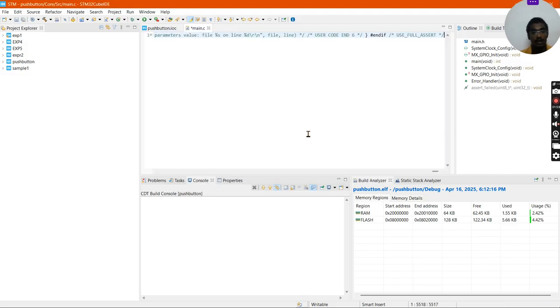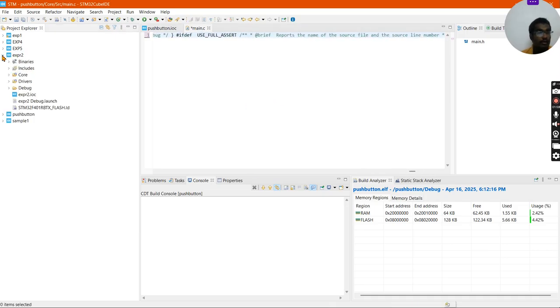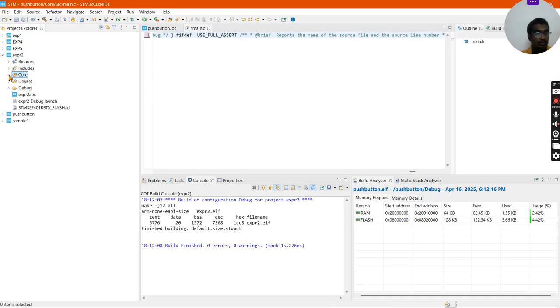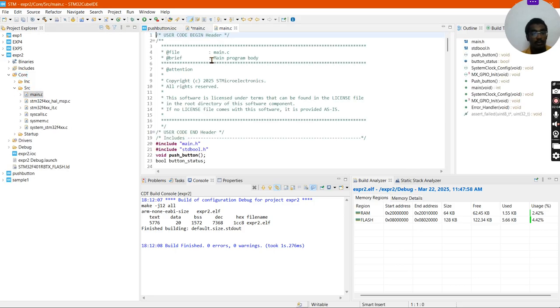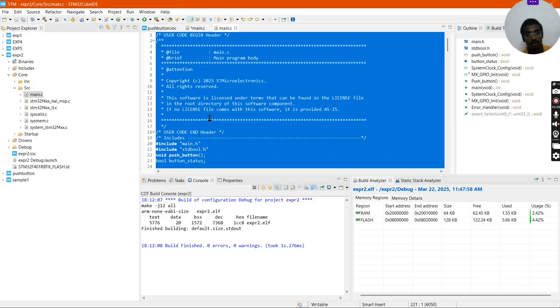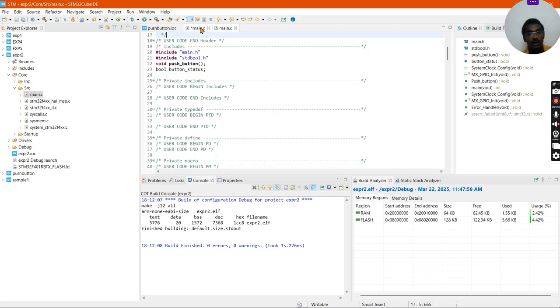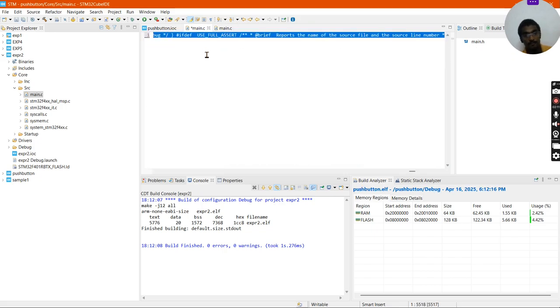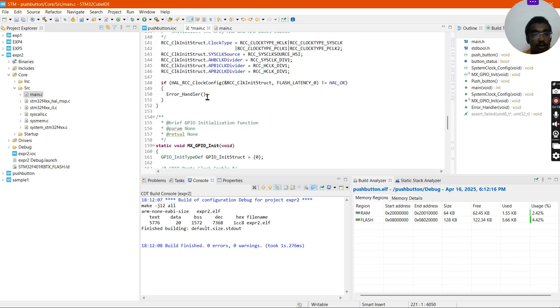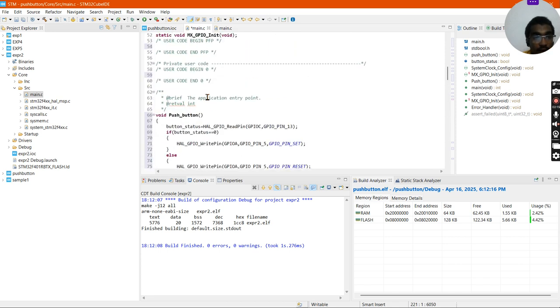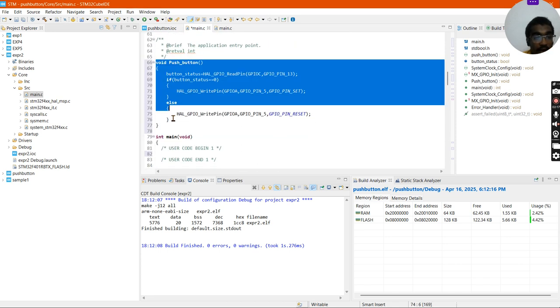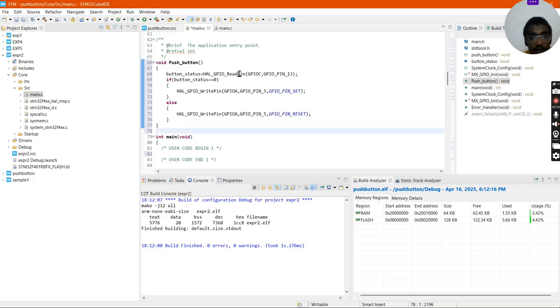So already I have copied the code. I have it over here. So this is the code we will be using for this. We can see that we have declared a function over here for the push button. We'll be reading from pin number 13 and we'll be getting the output from pin number 5.